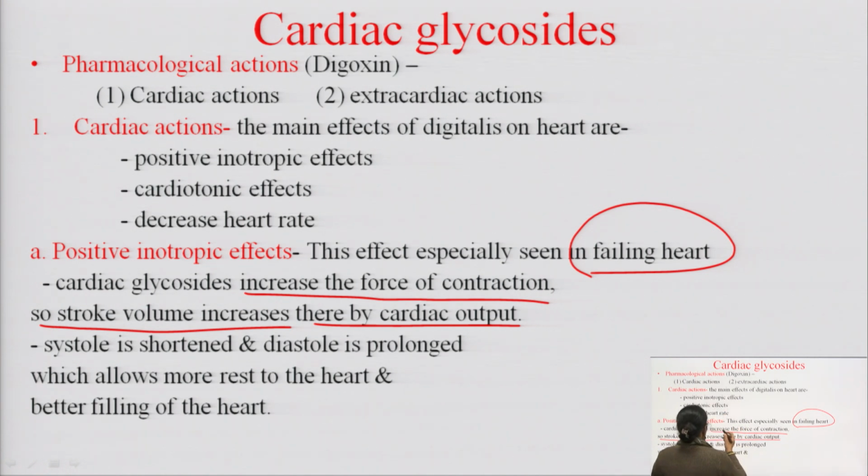Cardiac glycoside causes the systole to be shortened and diastole to be prolonged. That means it causes the prolonged diastole. अगर diastole ज़्यादा टाइम के लिए हो रहा है तो heart को proper time मिलेगा for the filling, because diastole is necessary for the filling of the heart, and it also allows rest to the heart.